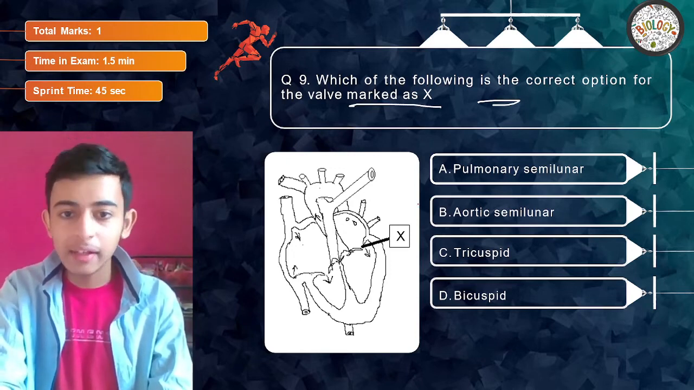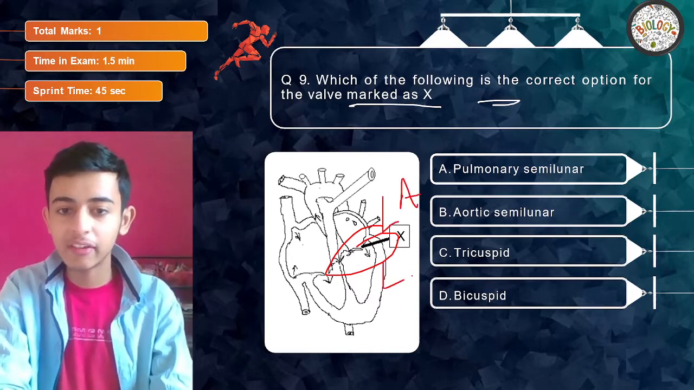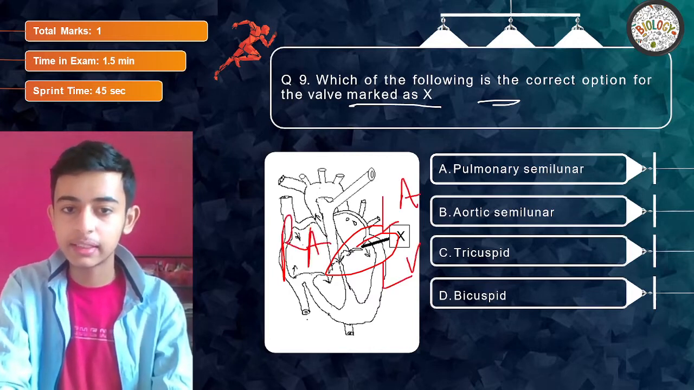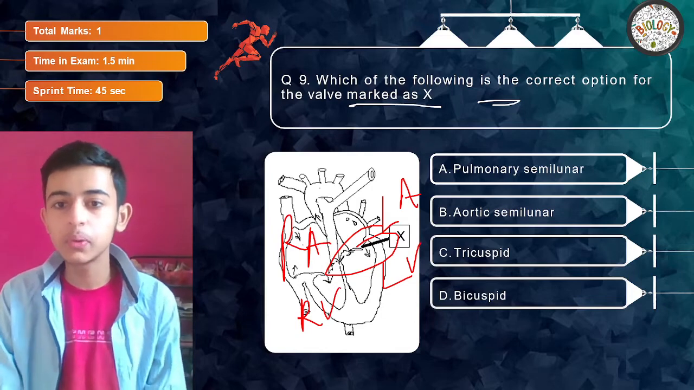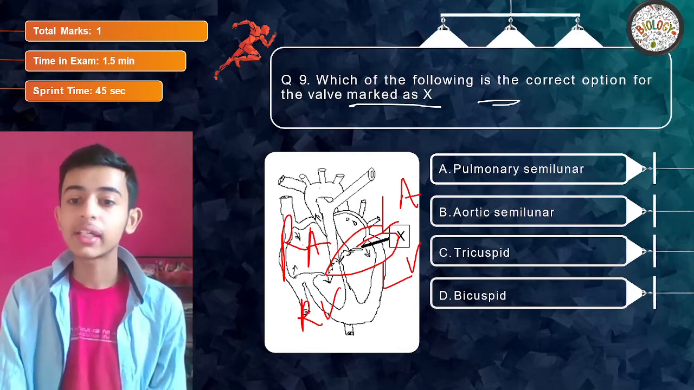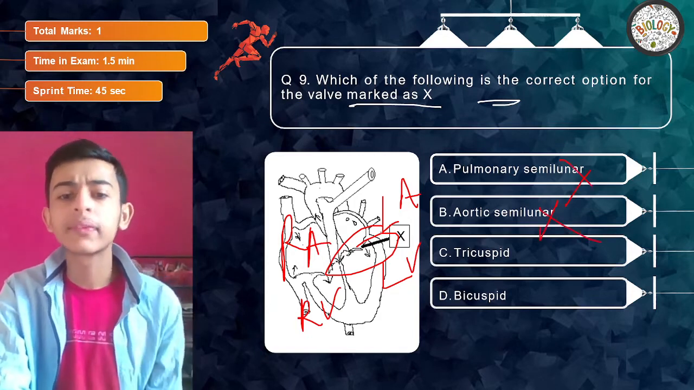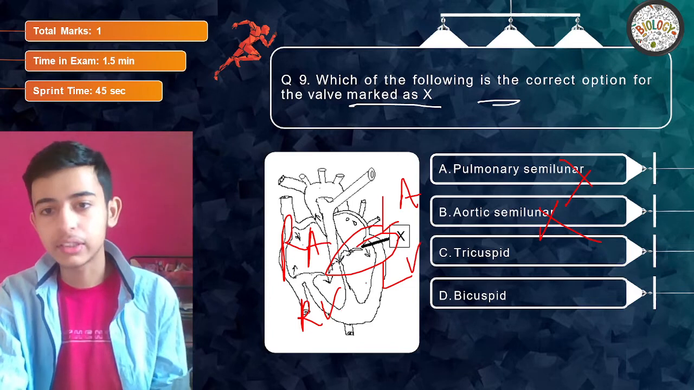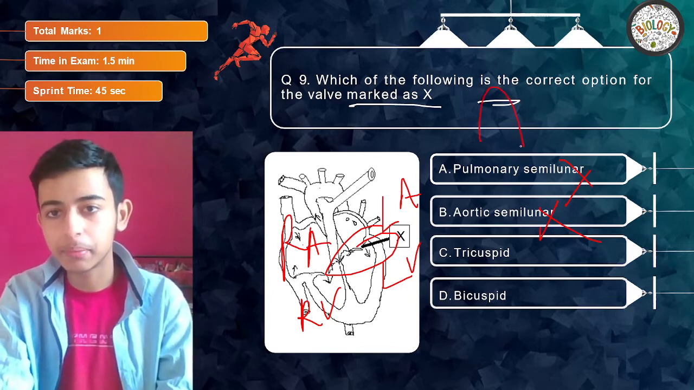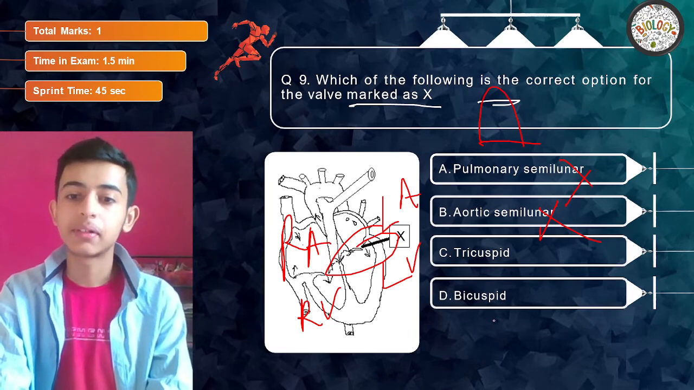Okay. Now, which of the following is the correct option for the valve marked as X? So here is a valve marked as X, which is between the left atrium and left ventricle. This is right atrium, this is right ventricle. I have already told you: pulmonary semilunar, aortic semilunar, tricuspid, bicuspid. We know semilunar valves are related to basically the lungs, because they are in this semilunar shape. Tricuspid, bicuspid, what do you think?